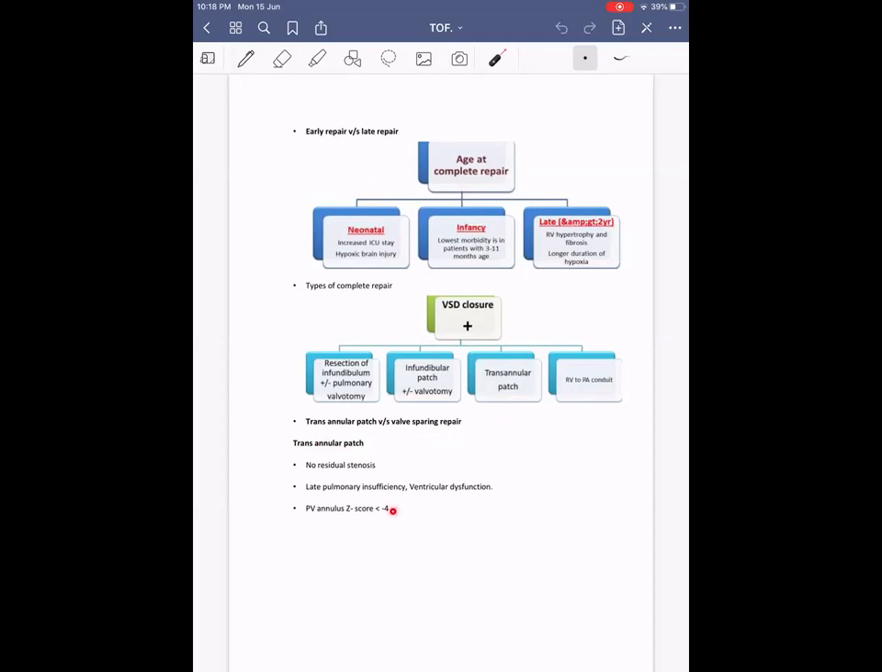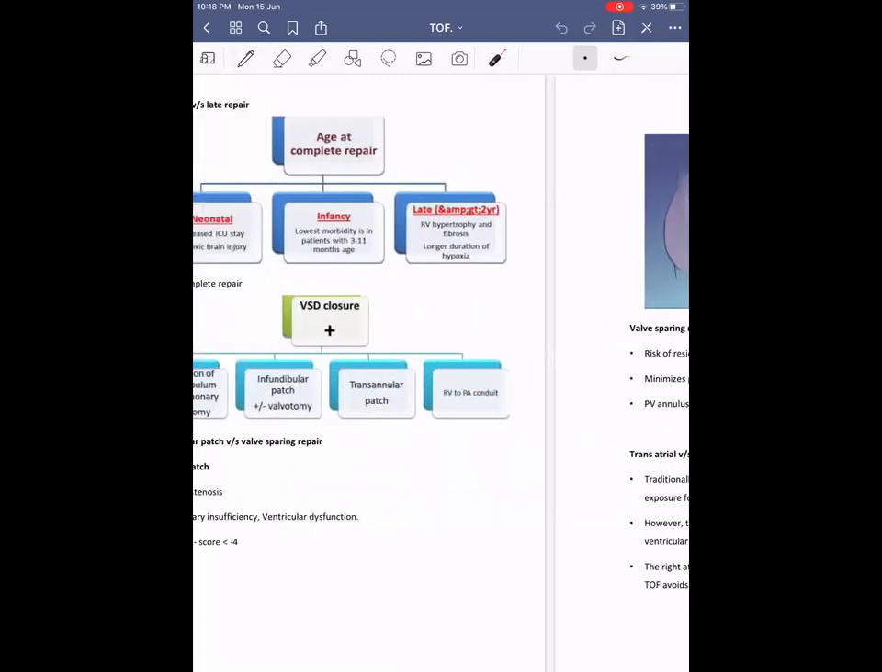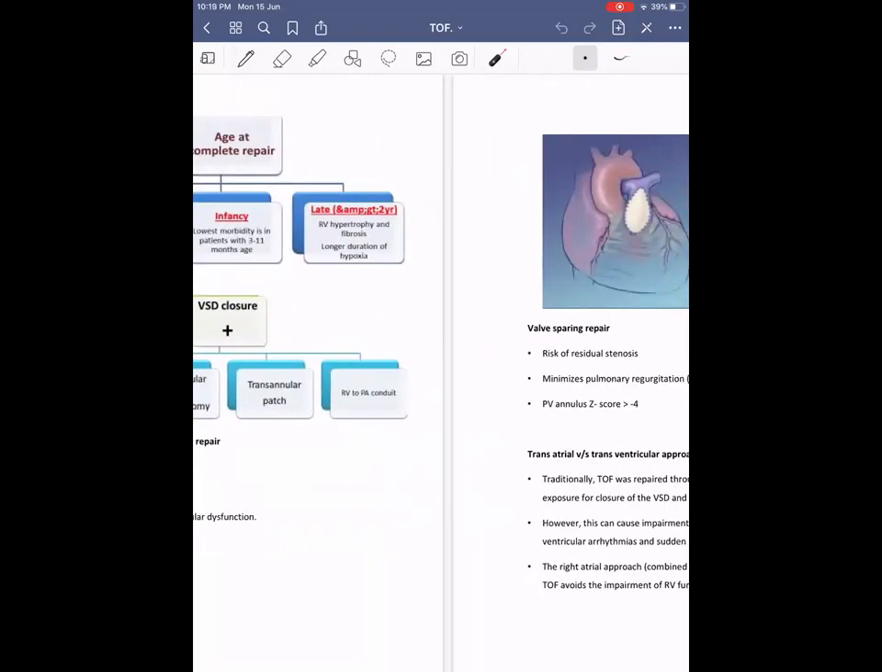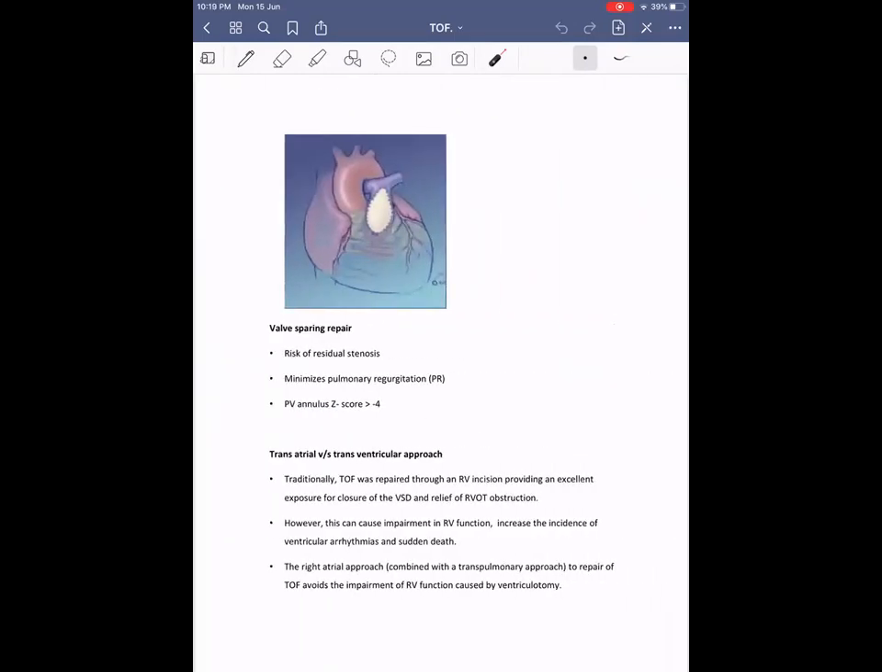How small, I'll confirm with some consultants or other articles. Then no residual stenosis, late pulmonary insufficiency or ventricular dysfunction. But transannular patch is associated with an increased risk of pulmonary insufficiency, severe free PR and ventricular dysfunction. Valve sparing surgery is associated with the risk of residual stenosis, however the advantage is it minimizes the pulmonary regurgitation. It can be considered when the pulmonary annulus is of relatively larger size.